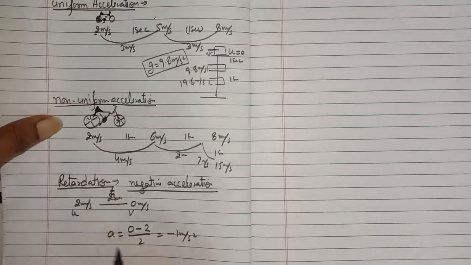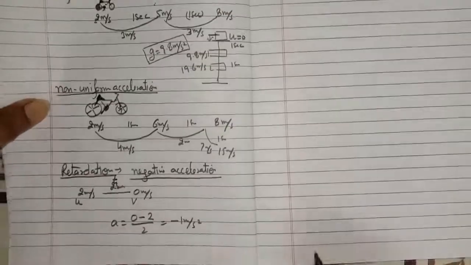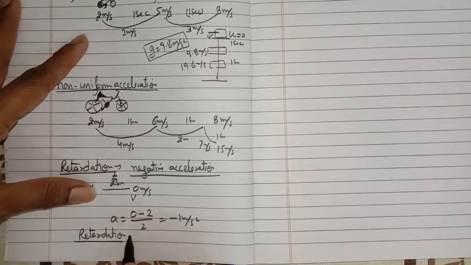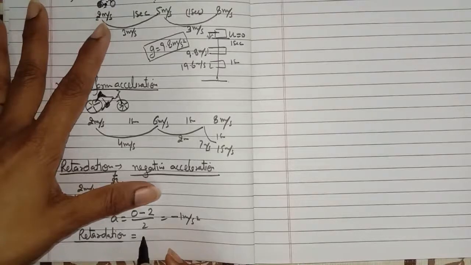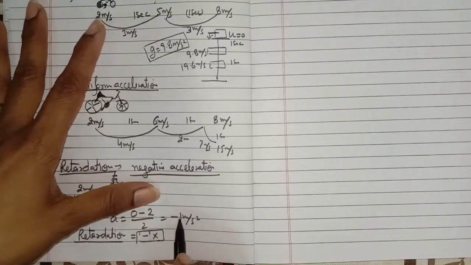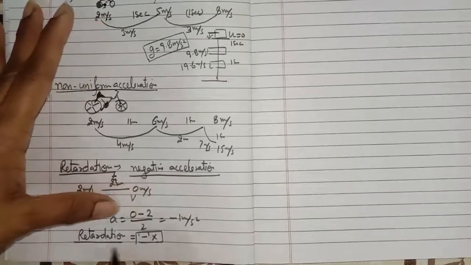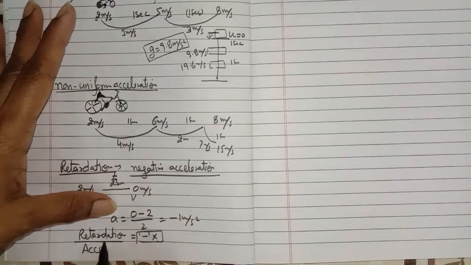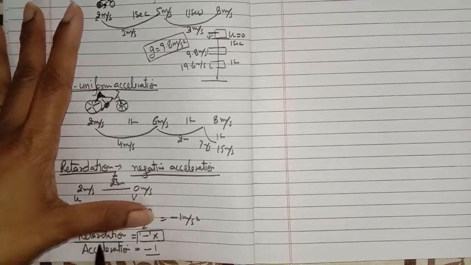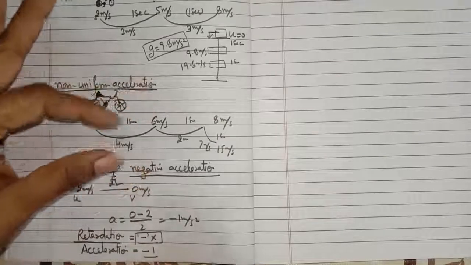We also represent it by using the symbol a. If we are writing the retardation, it means we don't have to write the negative sign with the value. We will not write it like minus 1 meter per second square. Or suppose we are writing the acceleration here. For the acceleration, we have to write the negative sign. So retardation means it is already included that it is negative.